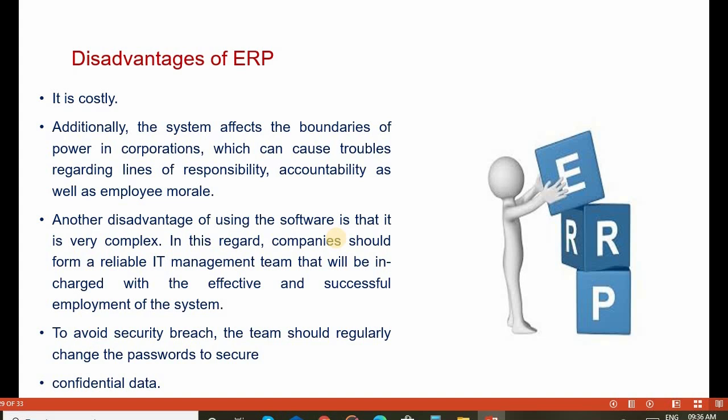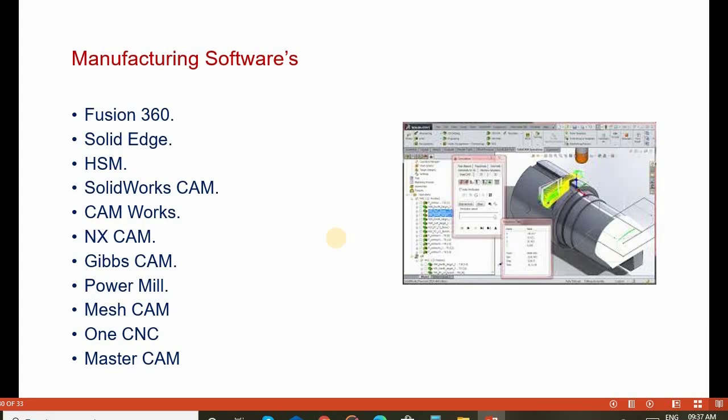To avoid security breaches, the team should regularly change the passwords, and confidential data should be kept secret. There is various software used in computer aided manufacturing, such as Fusion 360, Solid Edge, HSM, SolidWorks CAM, CAMWorks, NXCAM, GibbsCAM, PowerMill, MESCAM, OneCNC and Mastercam.